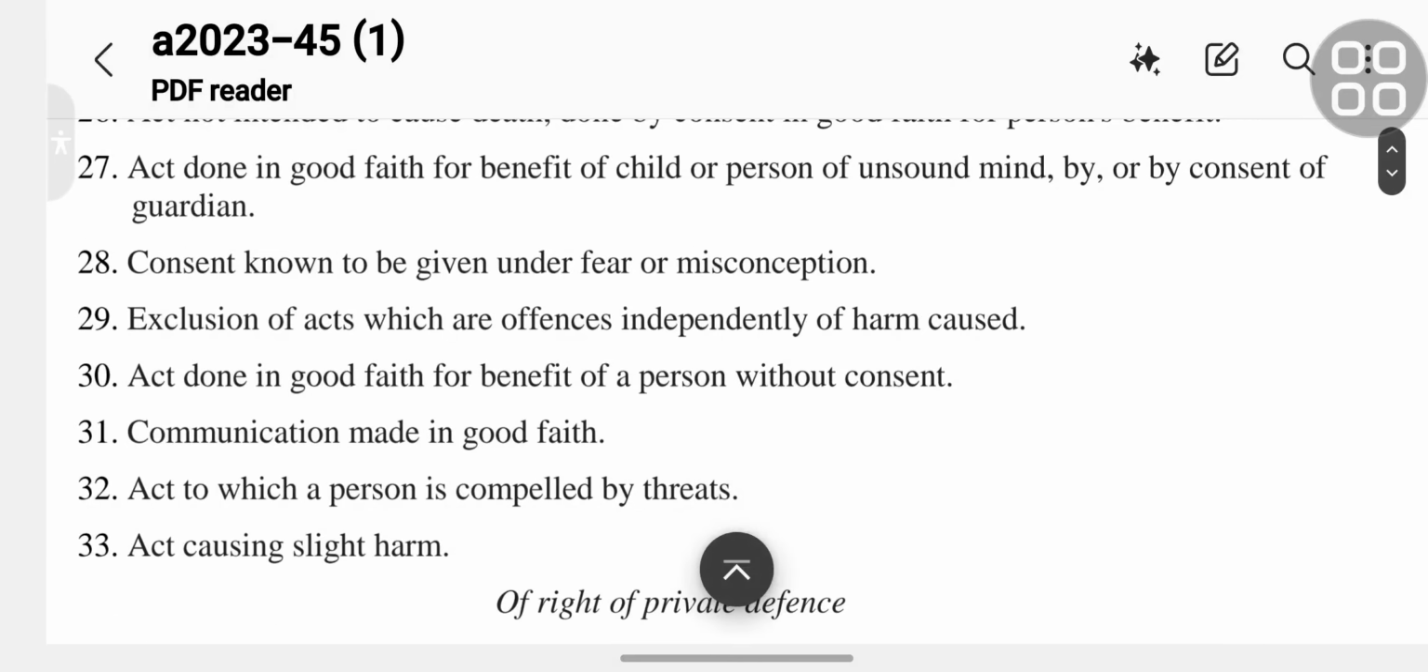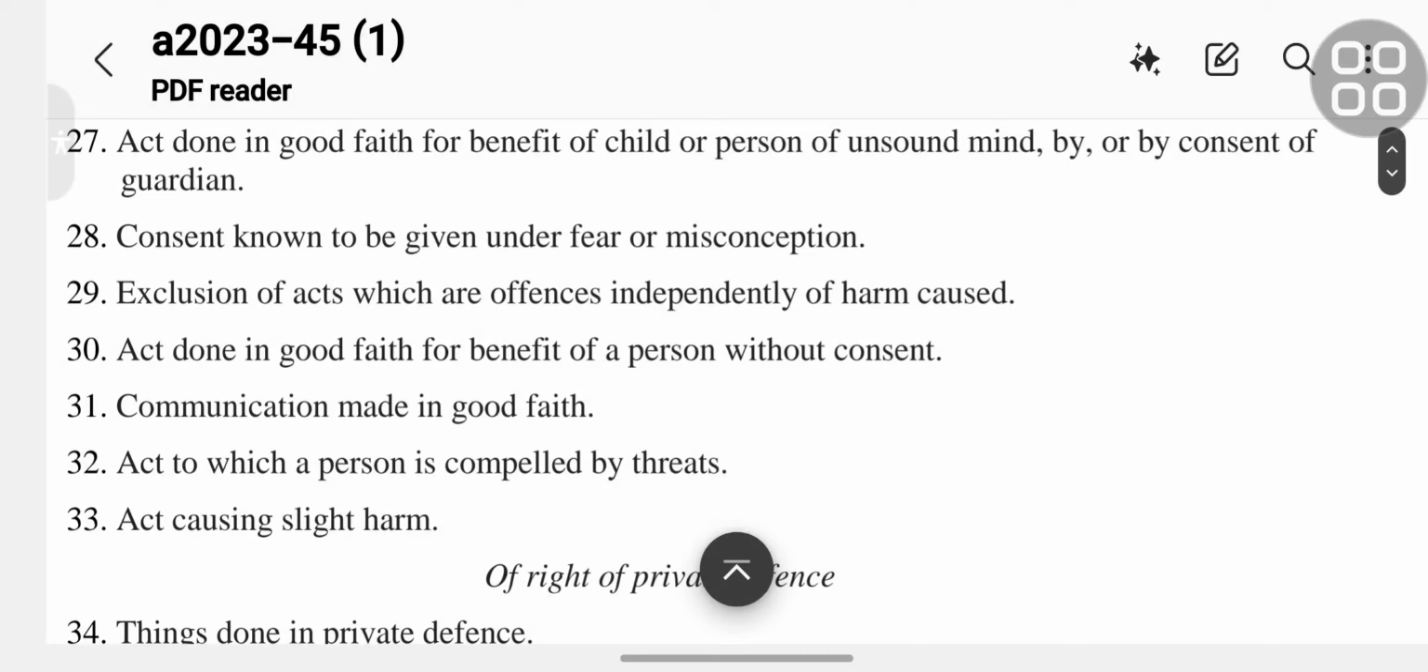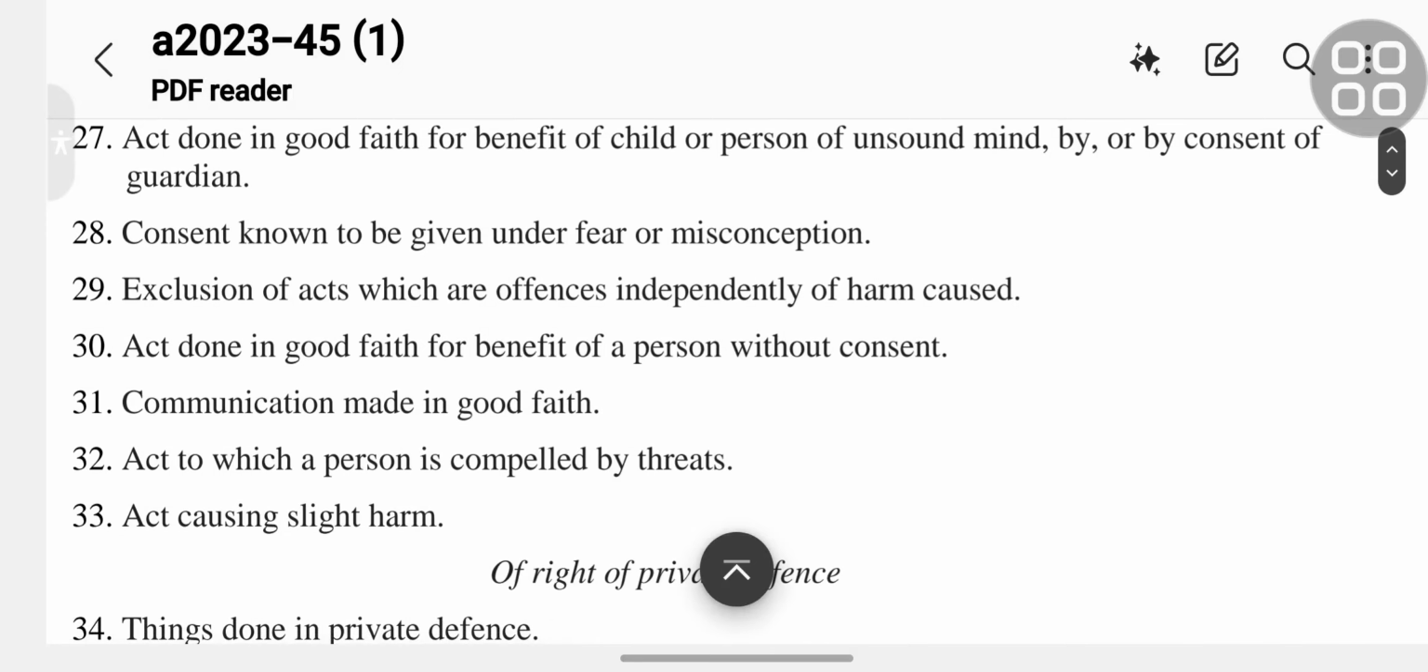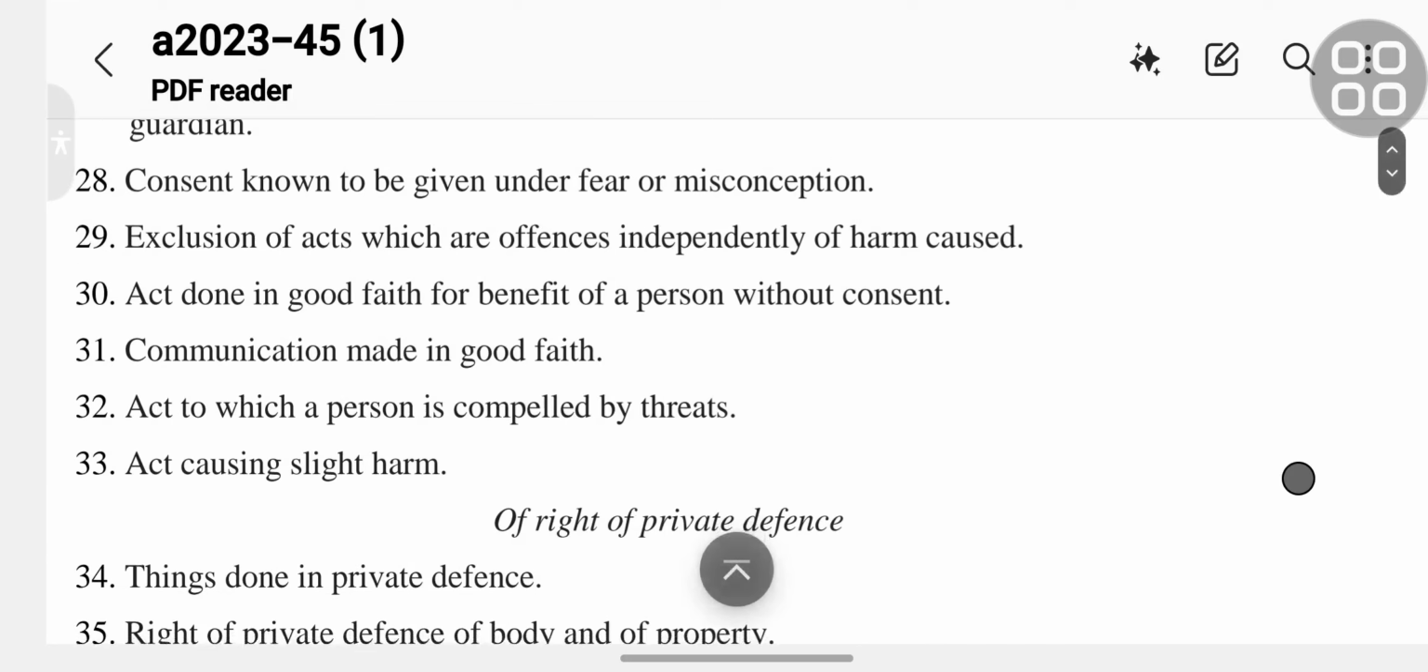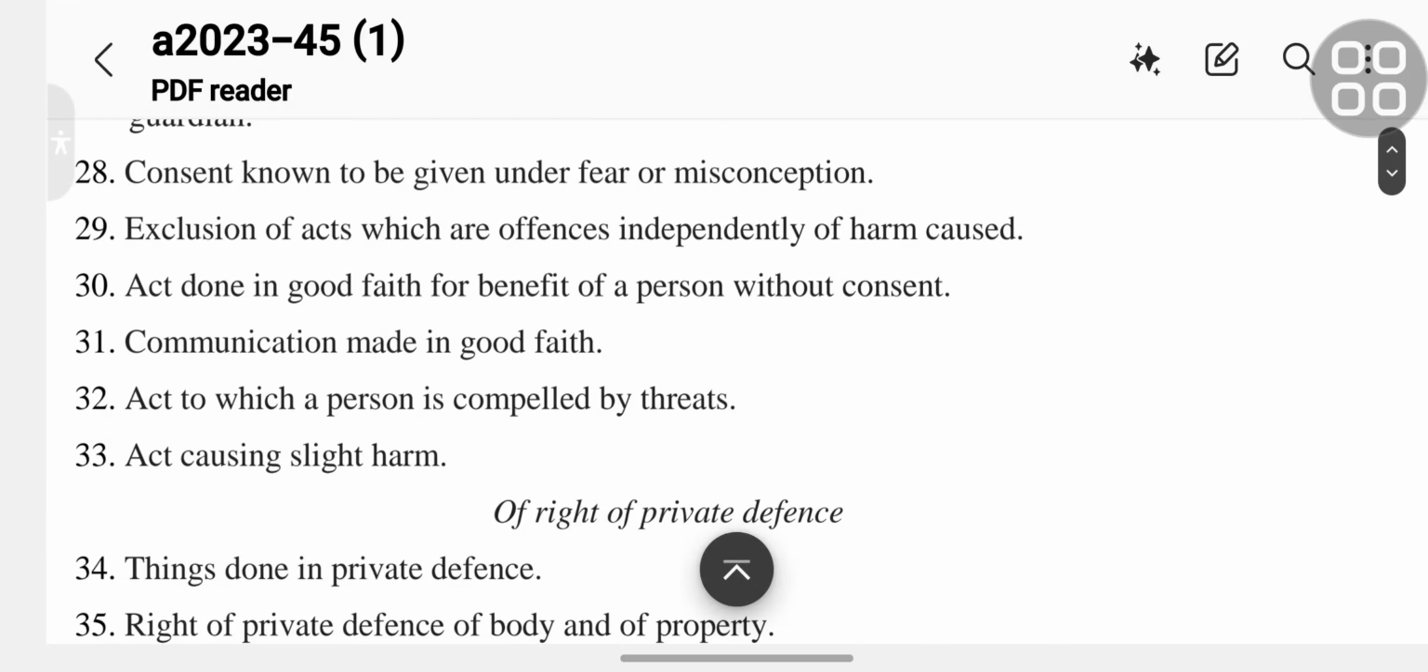Section 27, act done in good faith for the benefit of a child or person of unsound mind, by or by consent of a guardian. Section 28 is consent known to be given under fear or misconception.